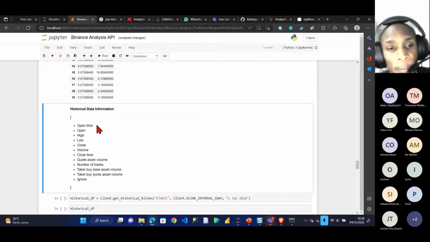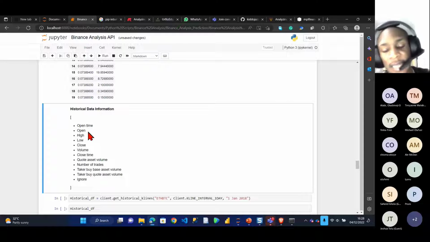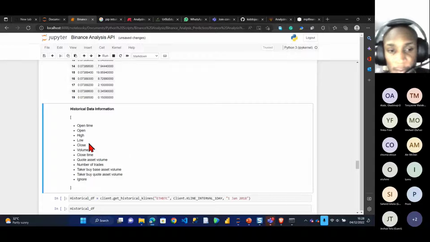So things like the open time. The open stands for what price did I start with when I start a trade. High gives you the highest price of that day, low gives the lowest price. Close means, okay, I started with $100, right? At the close of the day, maybe I'm closing the price at like $200. So that's what the close price is. Most times, most finance people really focus more on the closing price. It's just for mostly finance people.